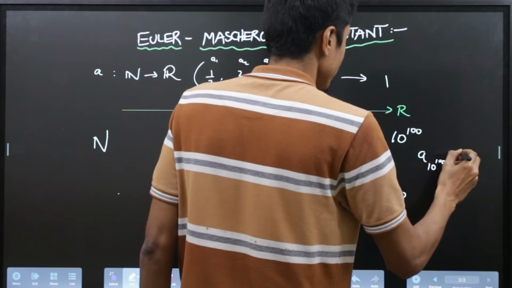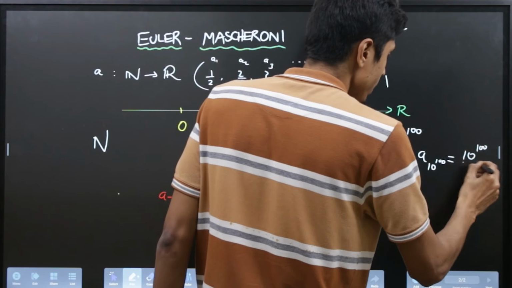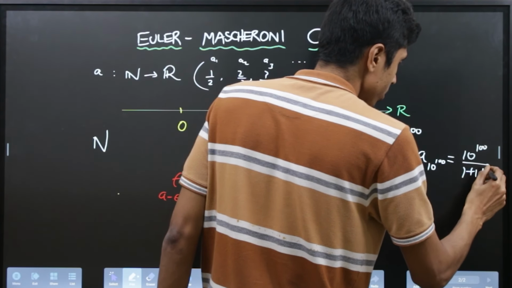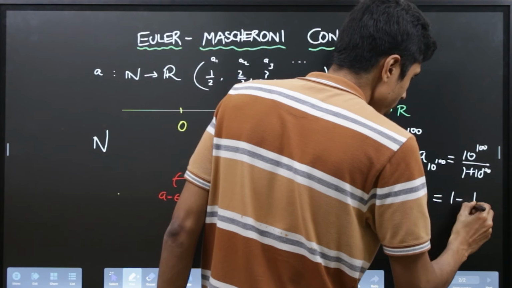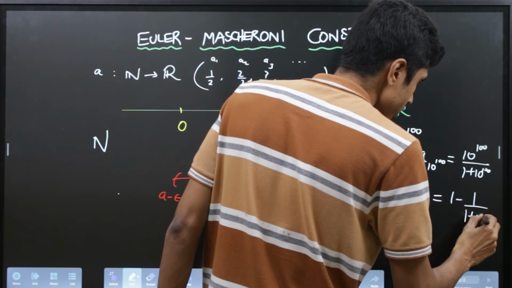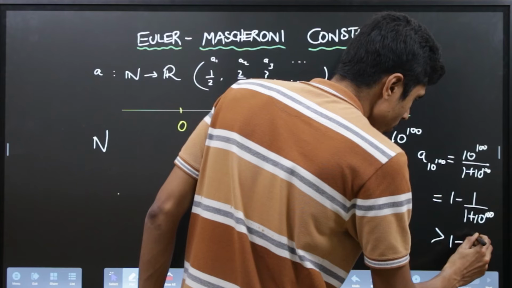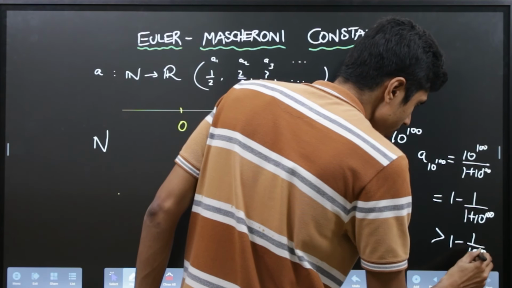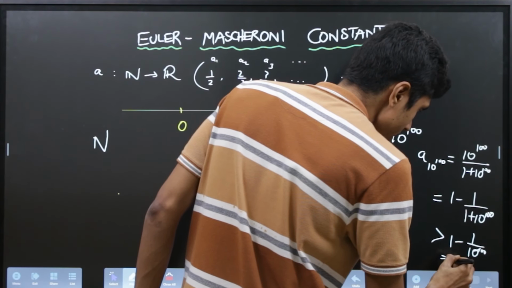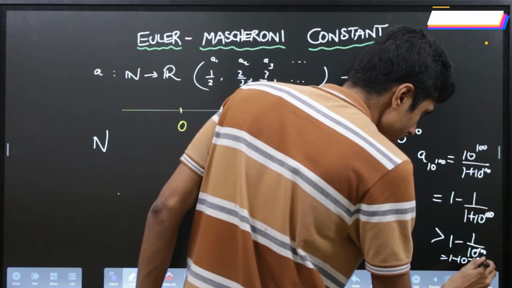It would be 10 power 100 by 1 plus 10 power 100. Now this is equal to 1 minus 1 by 1 plus 10 power 100, which is clearly greater than 1 minus 1 by 10 power 100, or greater than 1 minus 10 power minus 100.